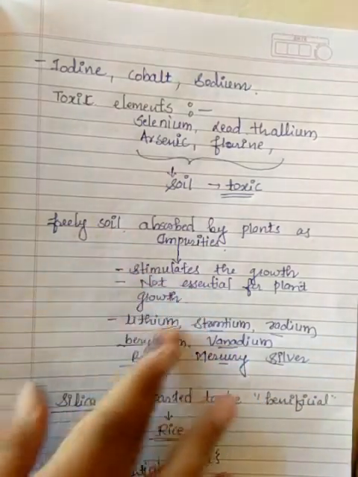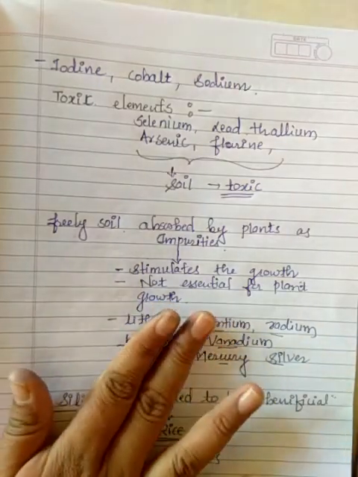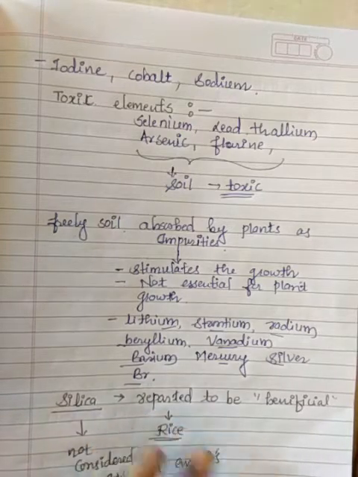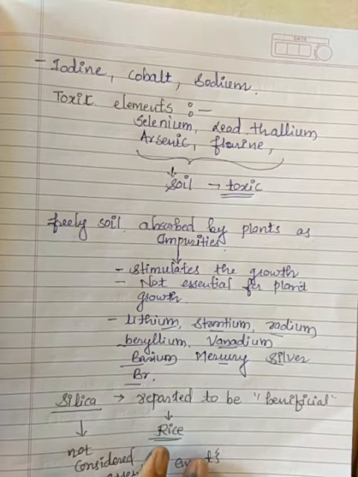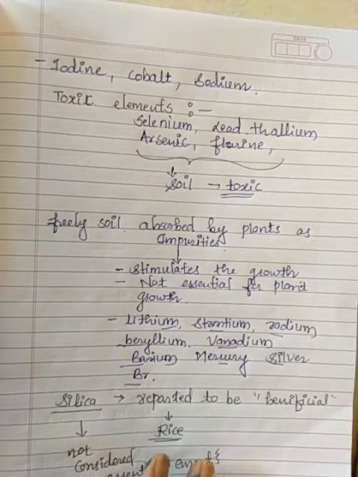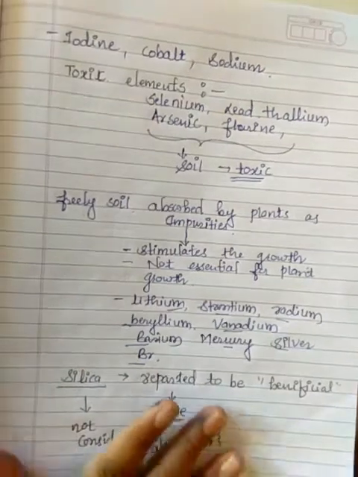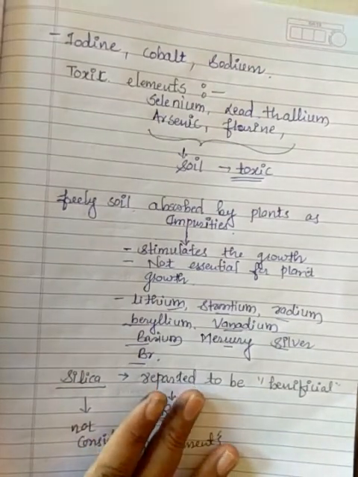So these are not required. They can restrict or stimulate the growth of the plant. Then silica is reported as beneficial only for rice, but not classified as essential as per the criteria fixed for this purpose. So this is a very important question for 5 marks.